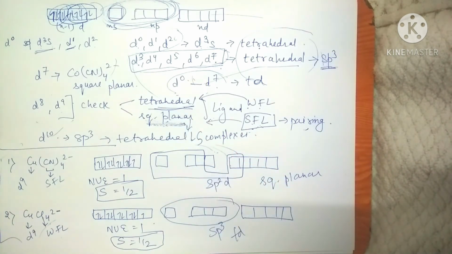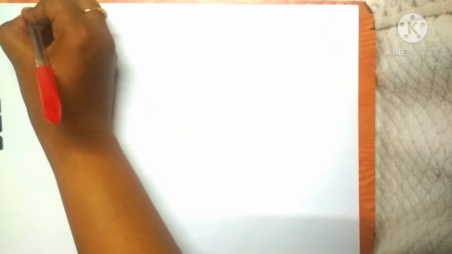Okay, so now we'll discuss the limitations of valence bond theory.